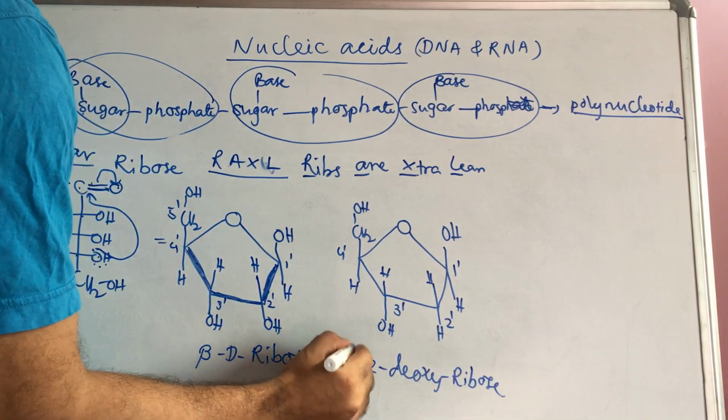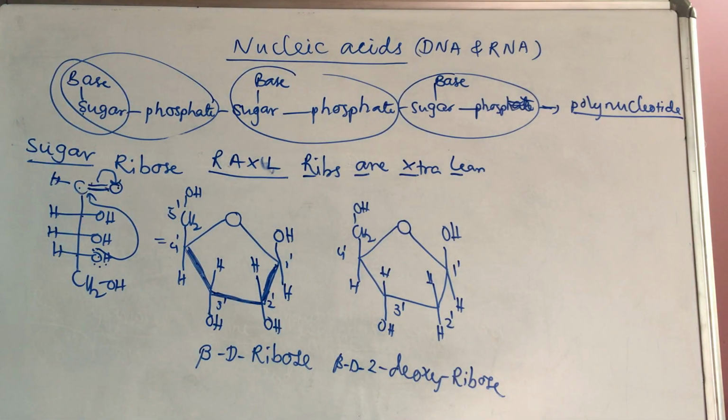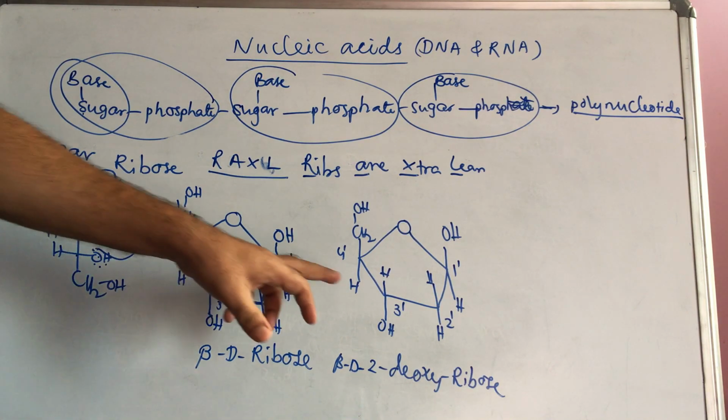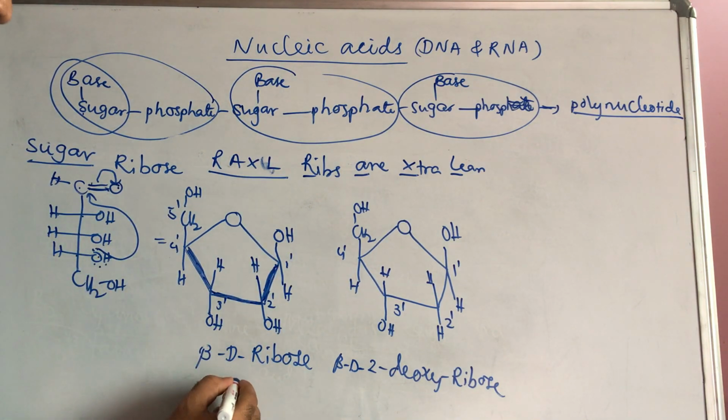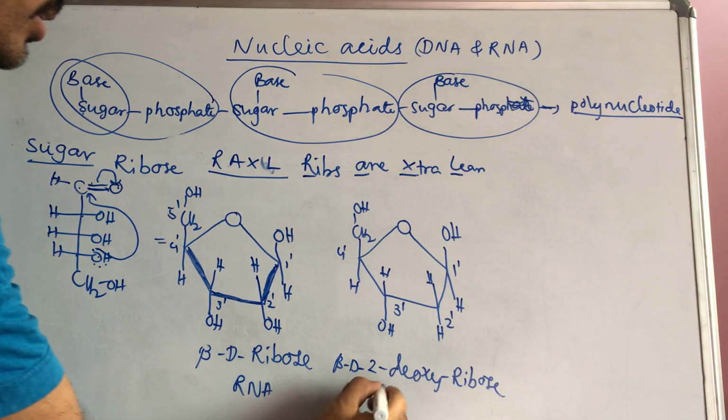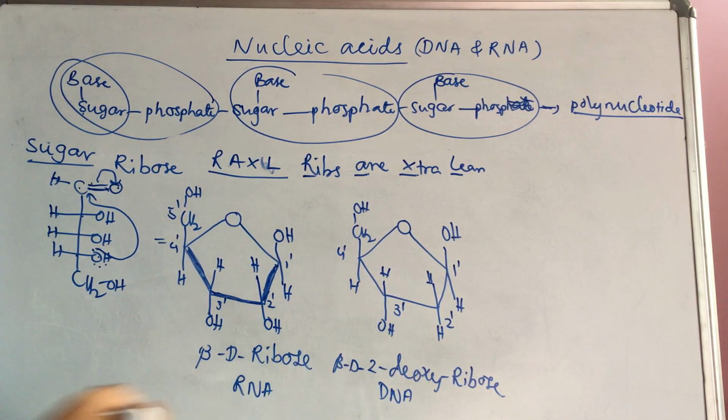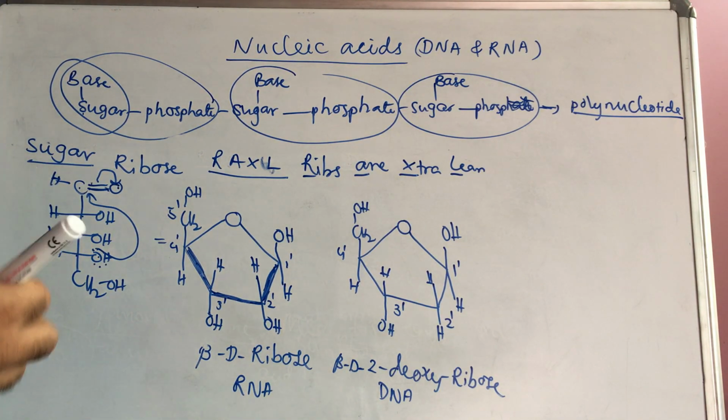This is also beta D. This is present in the DNA, this is present in the RNA. If you want, then this is present in the RNA here, this is present in the DNA. This is a pentose sugar present in RNA and DNA.